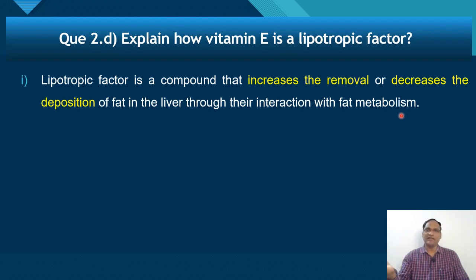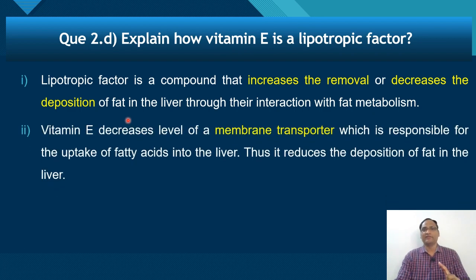Now, how is vitamin E a lipotropic factor? Is it increasing the removal or decreasing the deposition of fat? What is the role of vitamin E? It decreases the level of membrane transporter. Very important: not only due to its antioxidant property does it act as a lipotropic factor. There is an important mechanism, inhibition of the membrane transporter which is responsible for uptake of fatty acid into the liver. So entry of fatty acid into the liver is decreased.